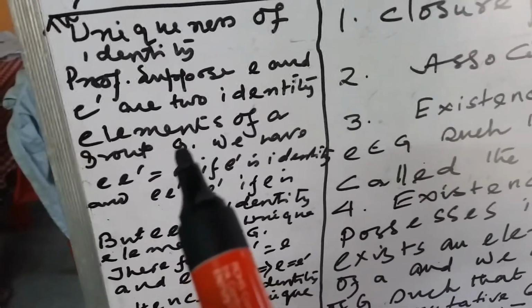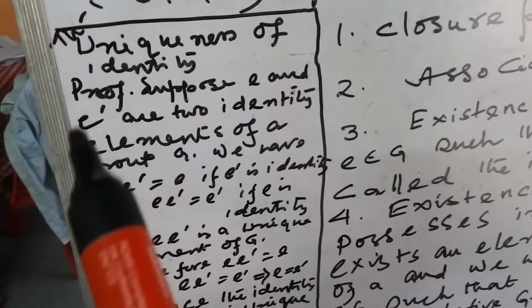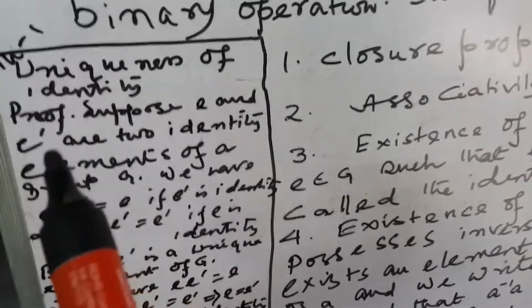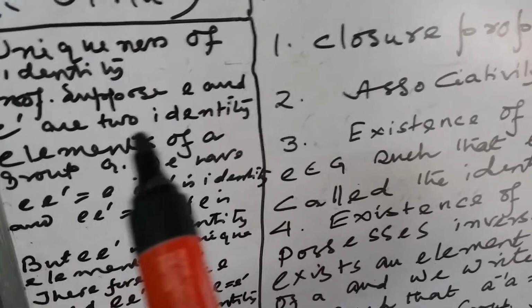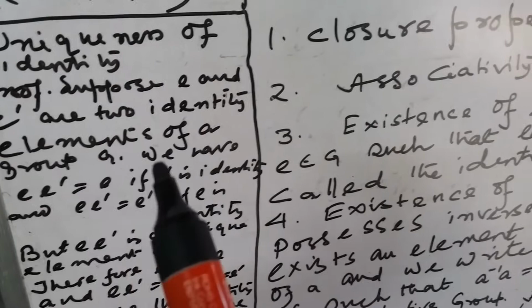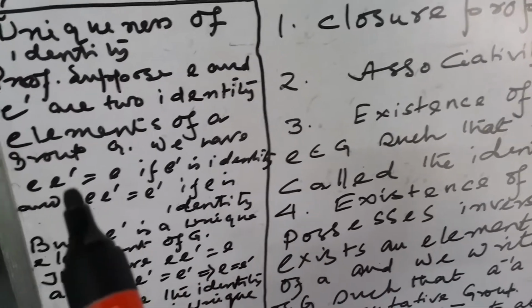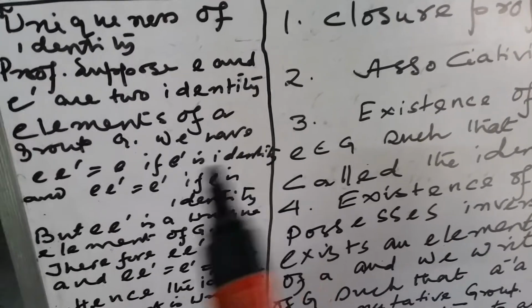We have E dash equal to E, since E is the identity element.